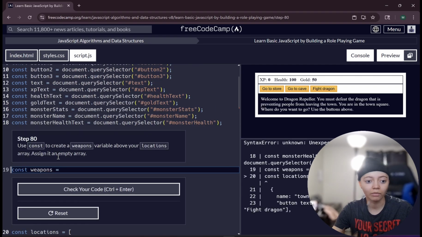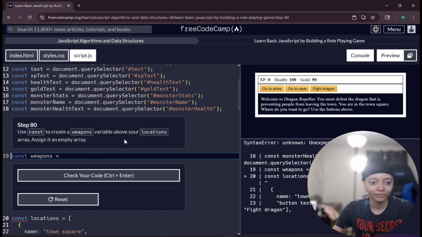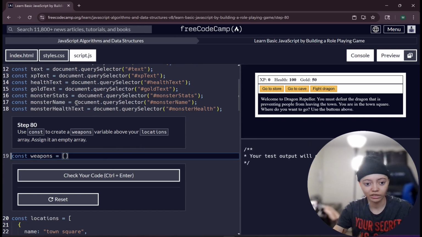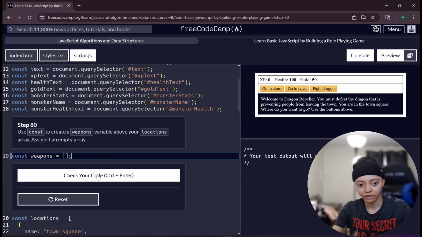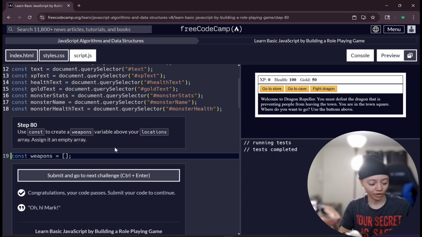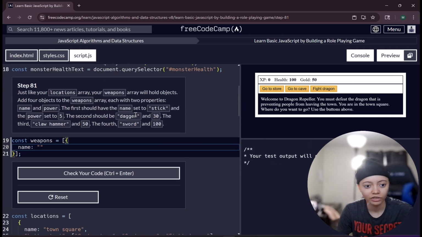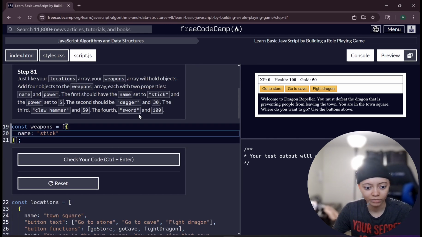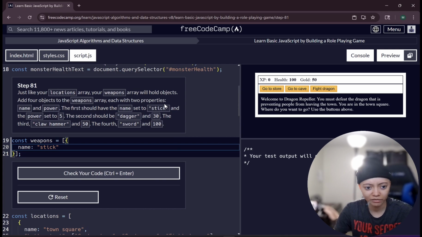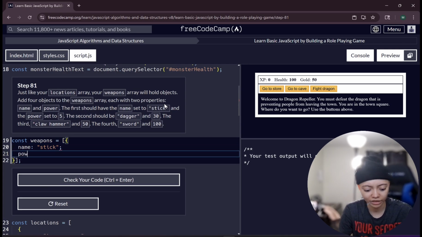What are we doing? Oh, above the locations. I'm like, why am I writing locations? So it's also assign it an empty array, which is this. Put this here. Bam. That worked. Why is it crossed out? Okay, never mind. So we're gonna go name and we're gonna do stick, nothing uppercased. And then I believe when we do power, power literally gets written like this, I think.